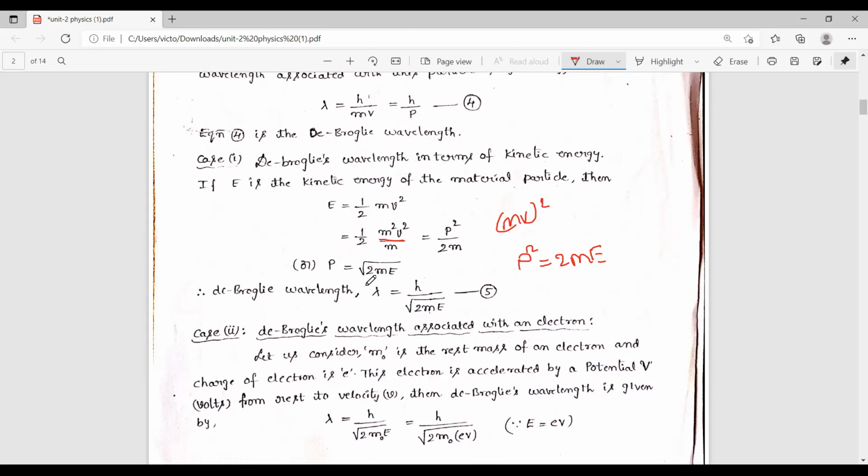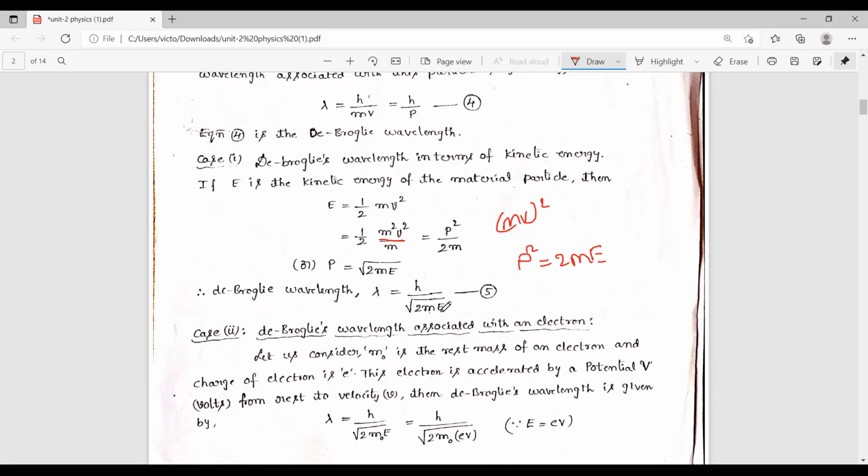Then we get p equal to square root of 2mE. Now this expression is substituted in equation 4, lambda equal to h by p. Then we get lambda equal to h by square root of 2mE. Finally, the expression for the de Broglie wavelength is lambda equal to h by square root of 2mE.